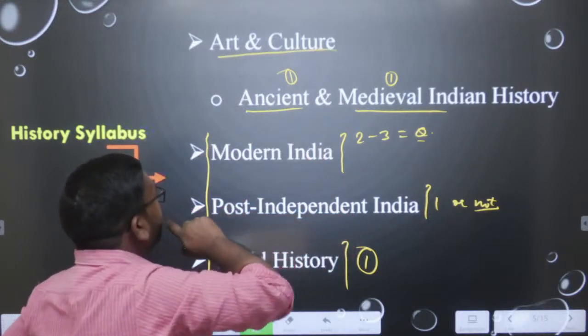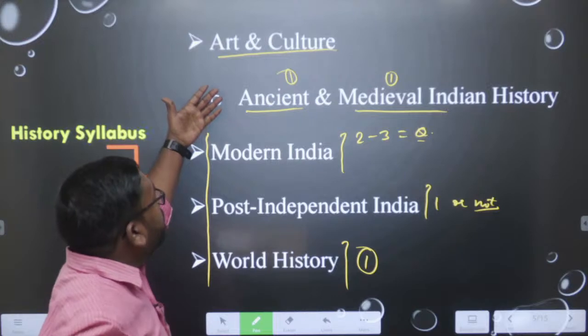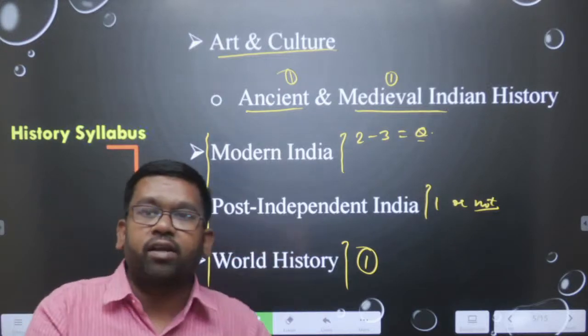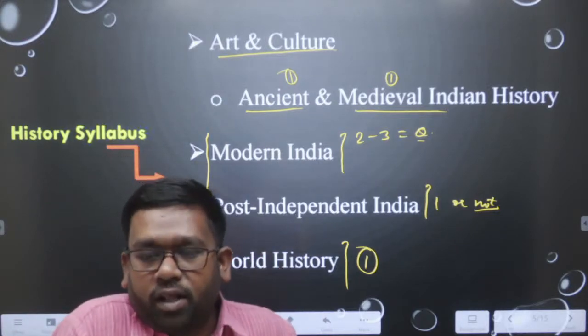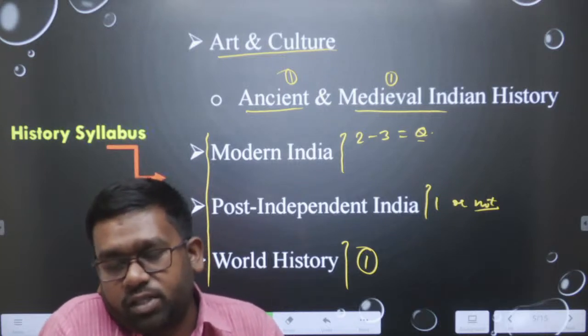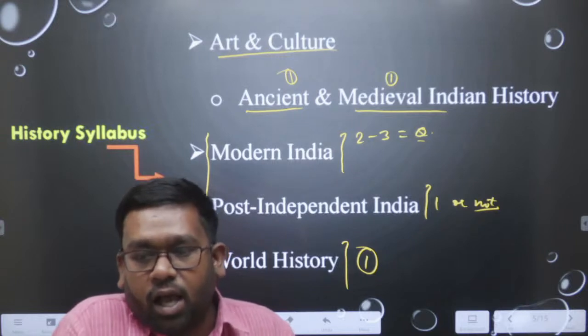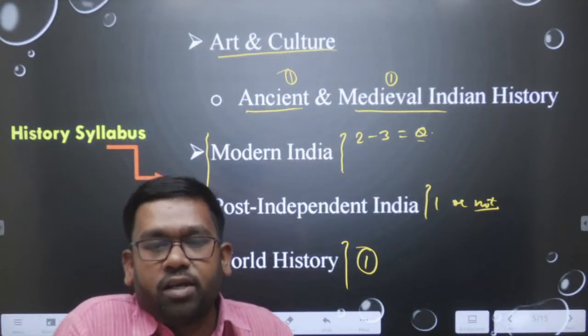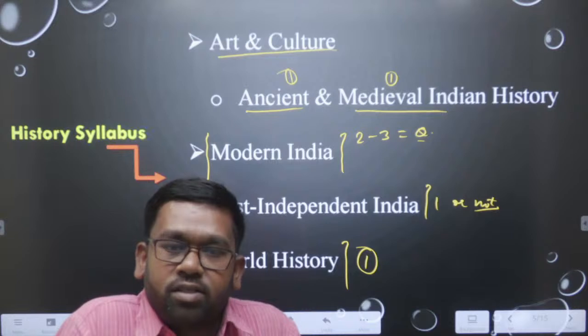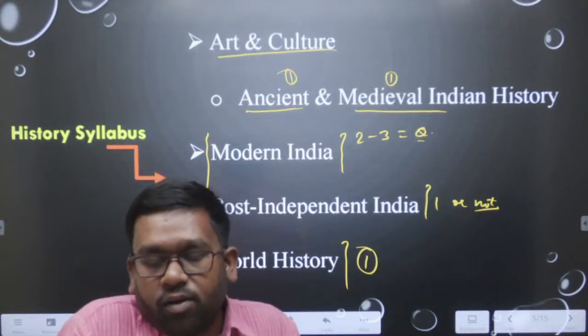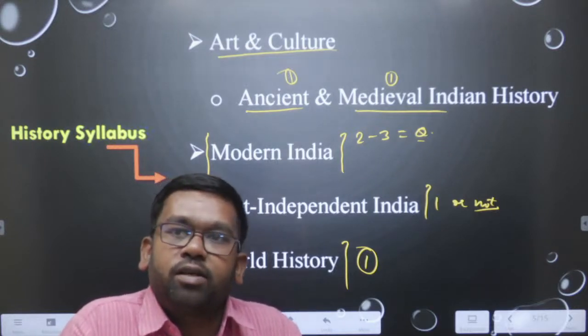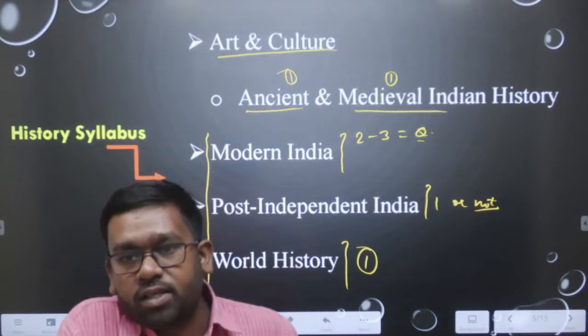They generally ask questions on art and culture in ancient and medieval India, like how literary sources help us understand Persian literature, Brahminical literature and religions. These are art and culture, architecture, techniques and all.